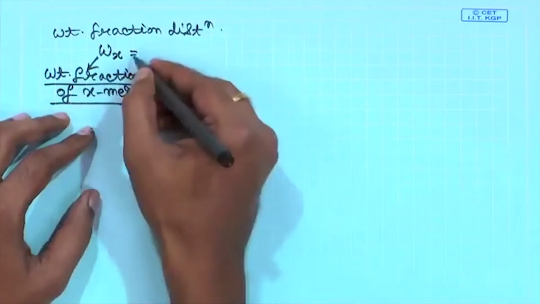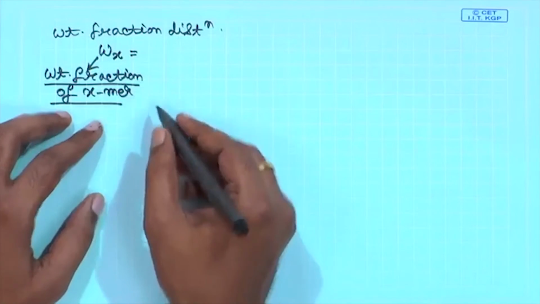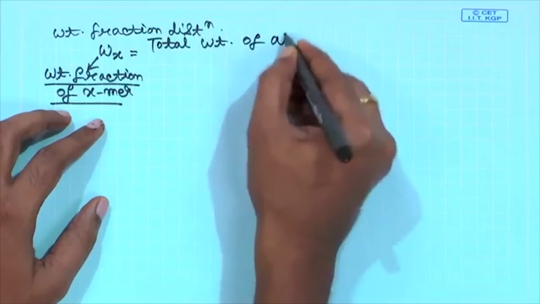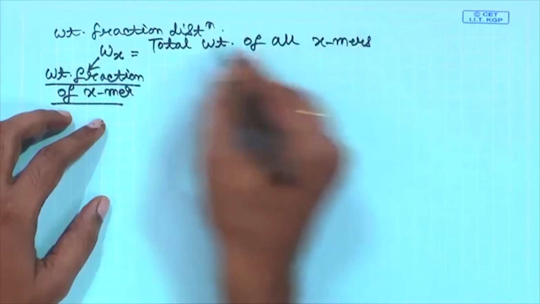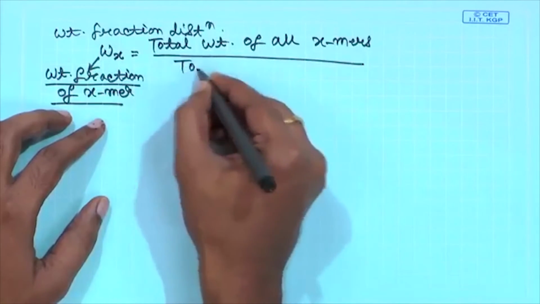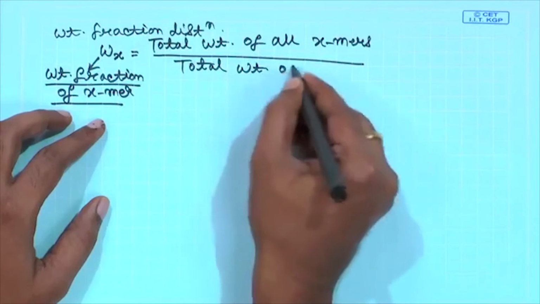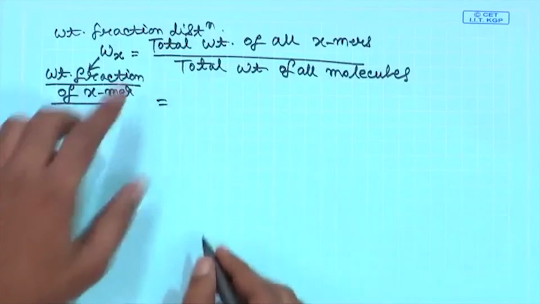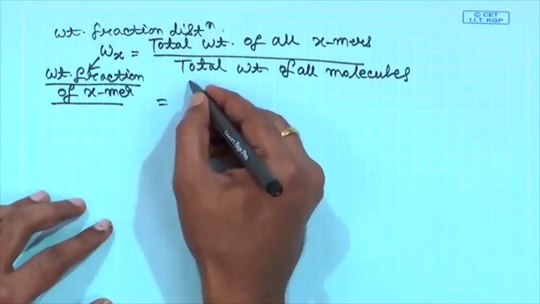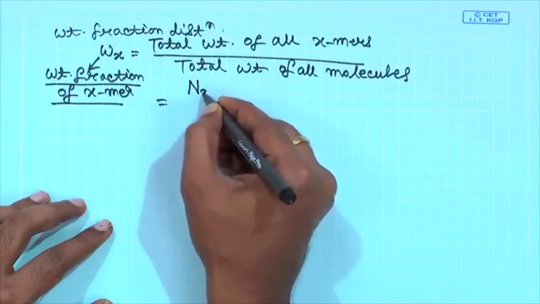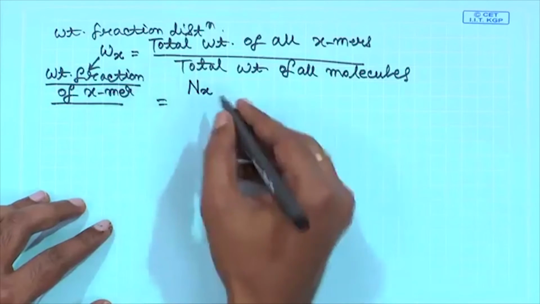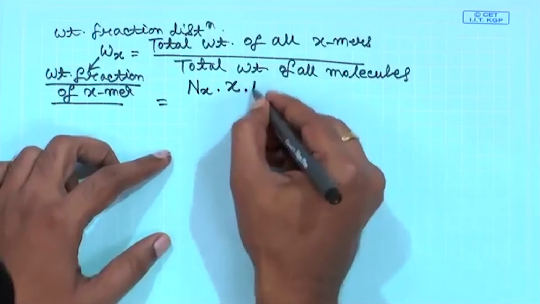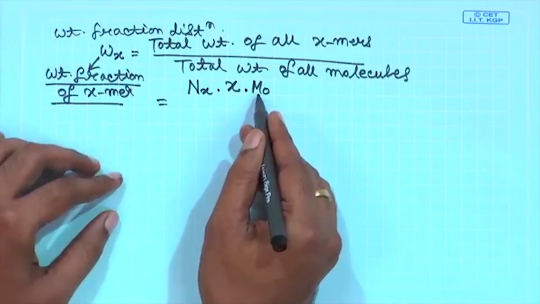So, weight fraction of x-mer is nothing but equal to the total weight of all x-mers divided by the total weight of all molecules, that is a fraction, weight fraction in this case. So, what is the total weight of all x-mers? What is the total number of x-mers? That is nx. Each x-mer contains x structural units, so multiplied by x, multiplied by m0, where m0 is the molecular weight of the structural unit.